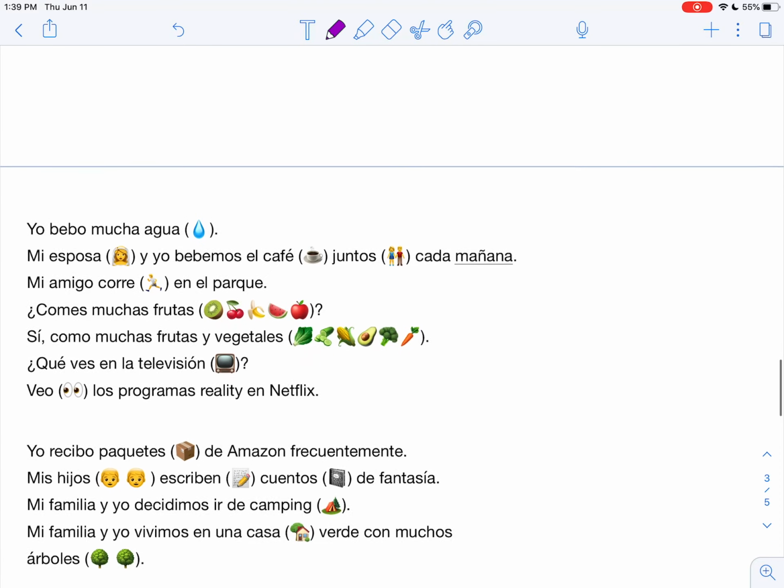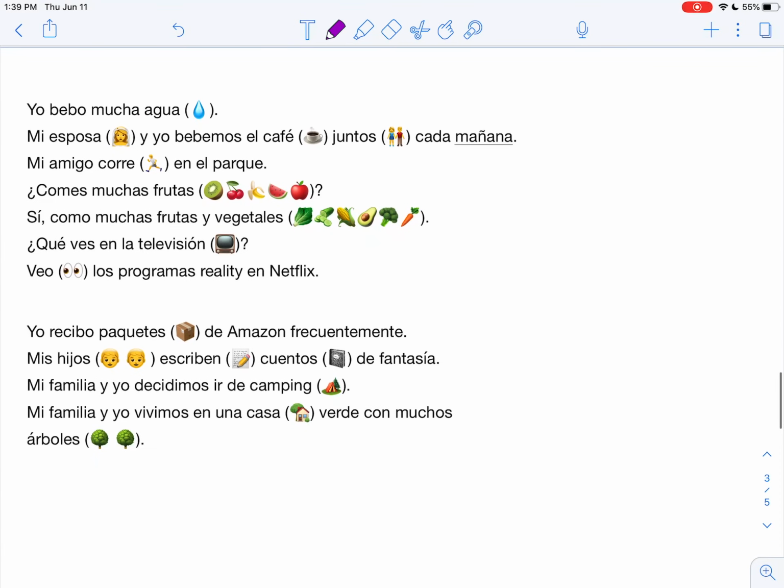So let's take a look at some examples, algunos ejemplos. Here, this first section is our ER. Yo bebo mucha agua. ¿Sí? Yo bebo mucha agua.